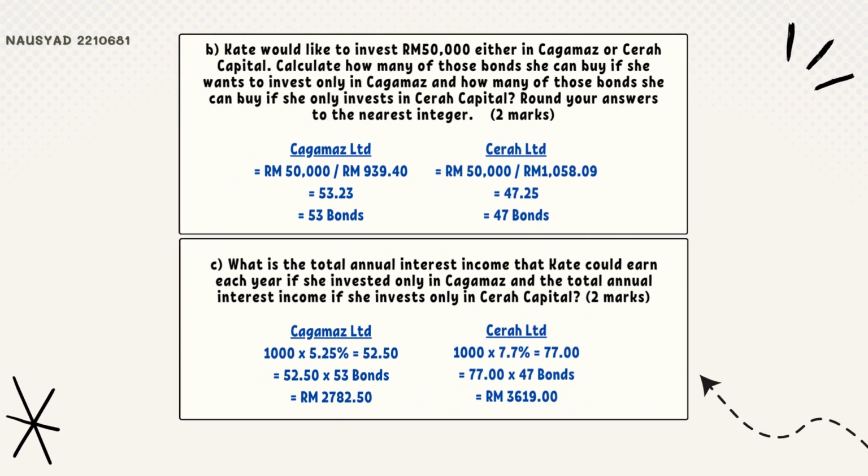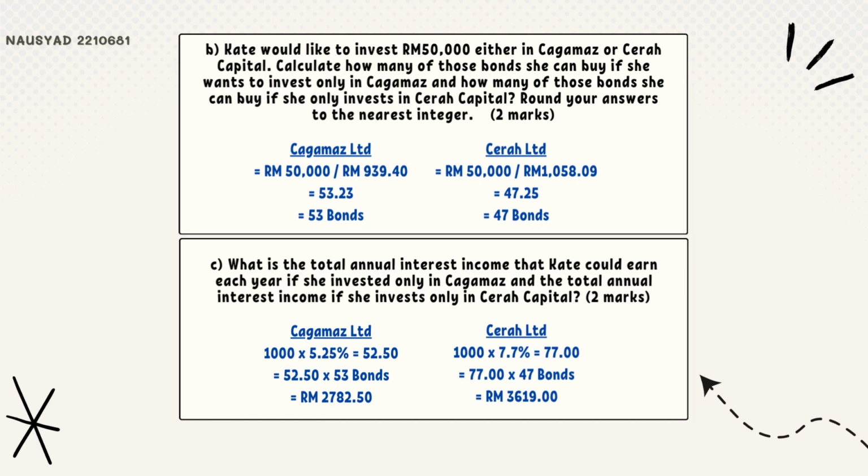Based on the next question, question B, Kate would like to invest 50,000 ringgit either in Cagamas or Cerah Capital. We need to calculate how many of those bonds she can buy if she invests only in Cagamas, and how many of those bonds she can buy if she invests only in Cerah Capital. We need to round our answers to the nearest integer. The calculation for this question is the initial investment must be divided by the PV of each bond.